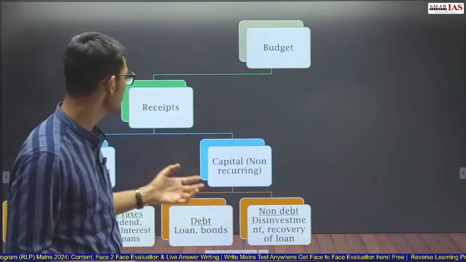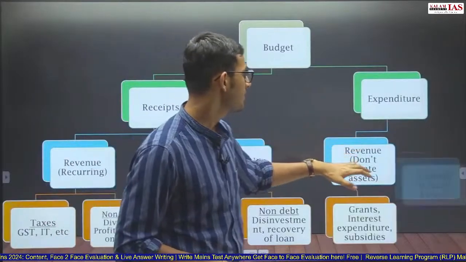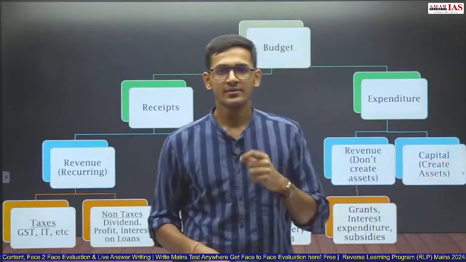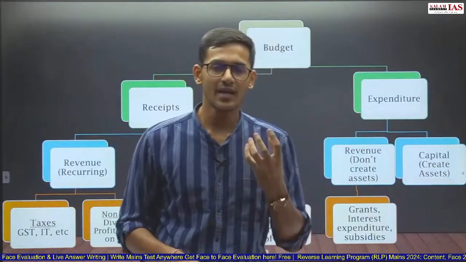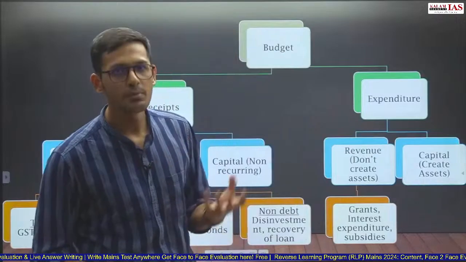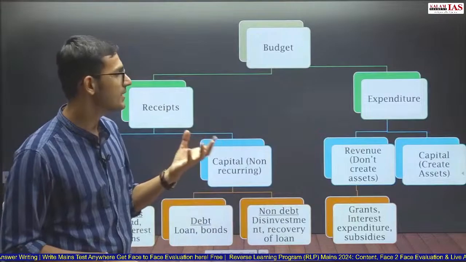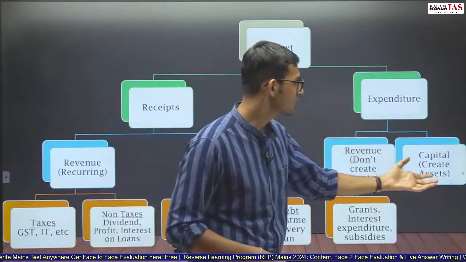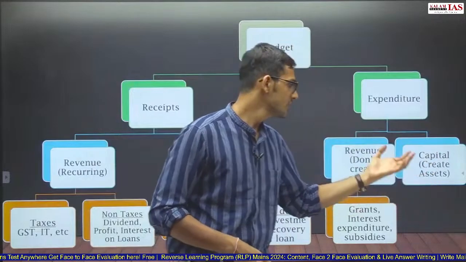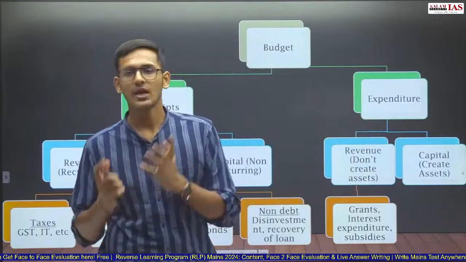Now we move forward to expenditure. Expenditure is again of two types: one is revenue, the other is capital. The difference is again the same. Whatever affects assets and liabilities of the government of India will be part of capital, whereas whatever does not affect assets and liabilities will be part of revenue. Capital expenditure in simple terms will be those expenditures which create assets or reduce liabilities.